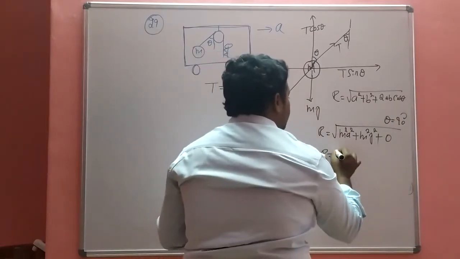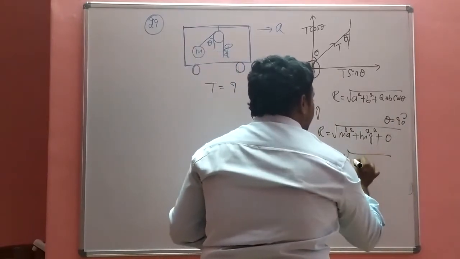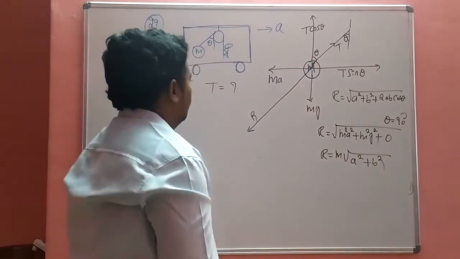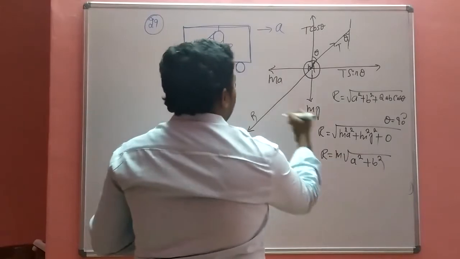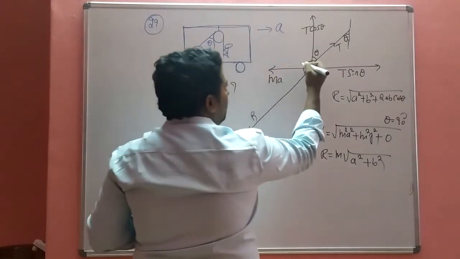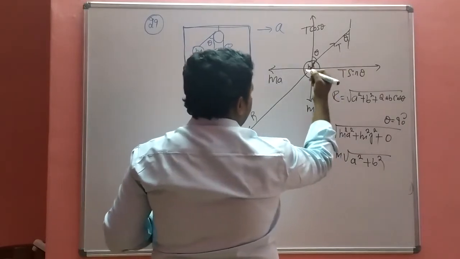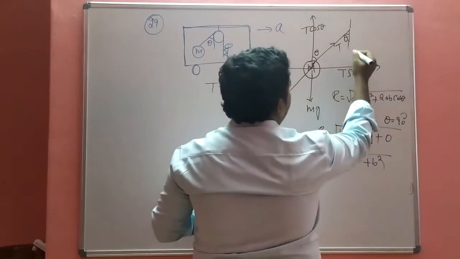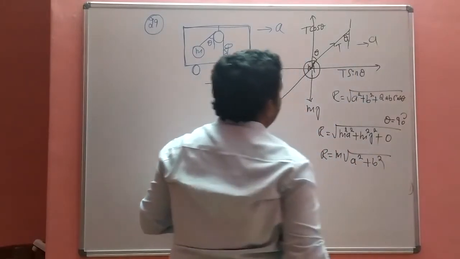So R is equal to m times square root of a square plus g square. This is the resultant force, this is the tension, and the mass is m, so the acceleration is a, in this direction.